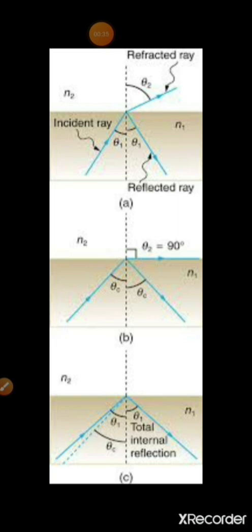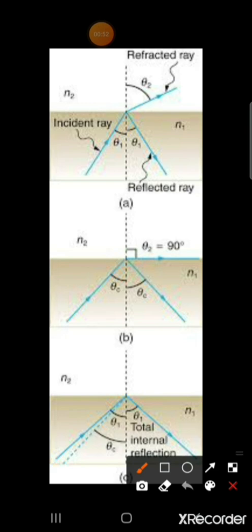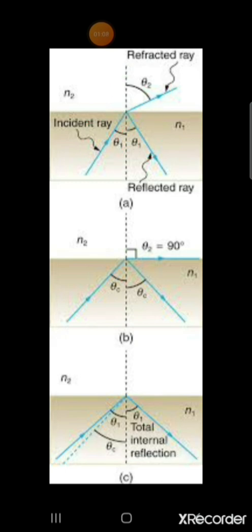And when a ray is traveling from denser to rarer medium, it will bend away from the normal. So angle of refraction is greater than angle of incidence. And some part of light is also reflected in the same medium. It is shown by the reflected ray. So here, as you can see, the angle of incidence is given as theta 1. The angle of refraction is theta 2, which is greater than the angle of incidence theta 1. And the angle of reflection is the same as angle of incidence. It is theta 1.